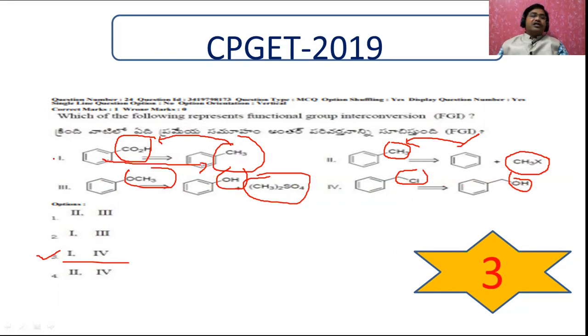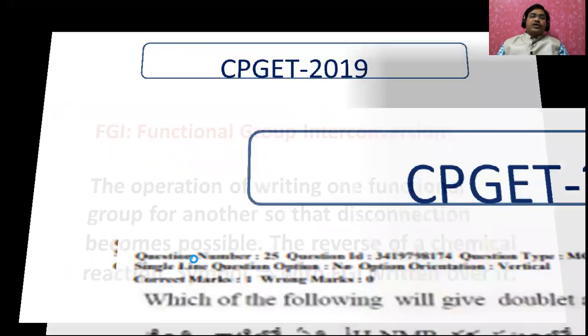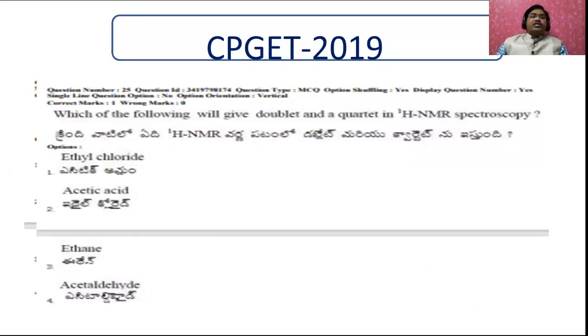In this way, here the first one and the fourth one are said to be the examples of functional group interconversion, but not 2 and 3. That's why our option is the third option. Now let us see the other question. Which of the following will give doublet and quartet?